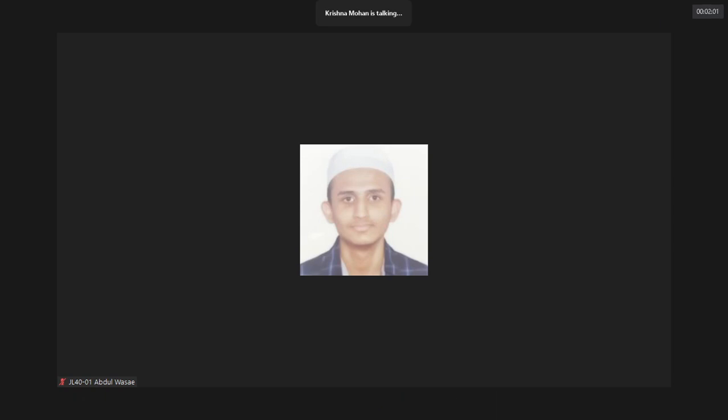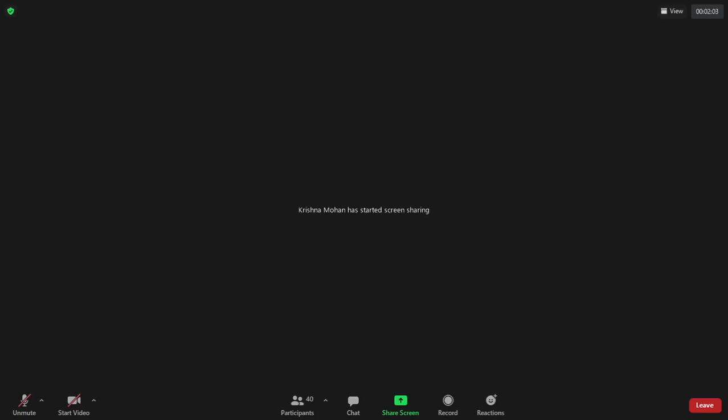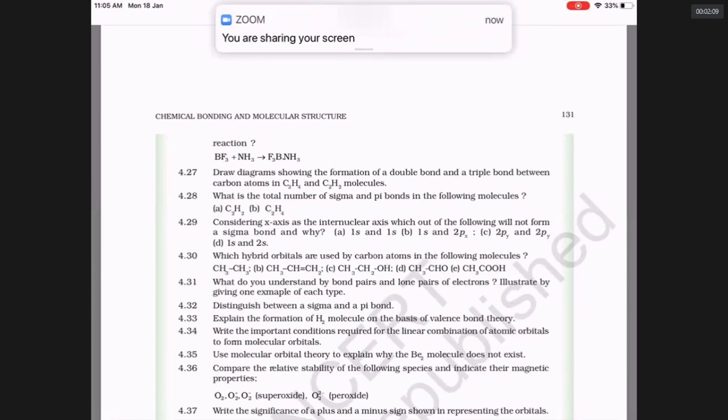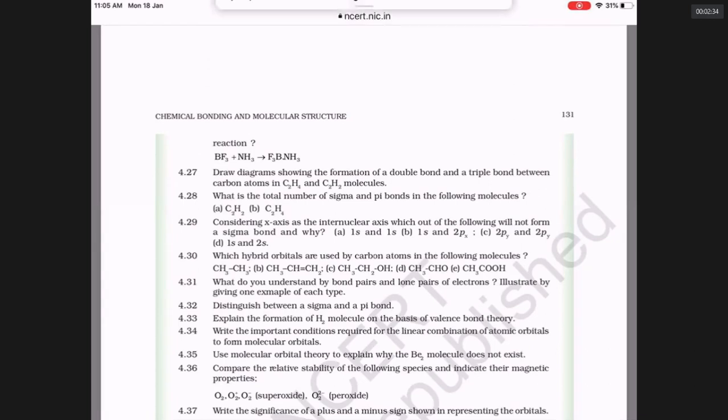So look here, 4.28. What is the total number of sigma and pi bonds in C2H2? The C2H2 is an alkyne of formula CnH2n-2. Because it is an alkyne, it has 2 pi bonds, and because it has 4 atoms, 4 minus 1, 3 sigma bonds. What about C2H4? It is an alkene of formula CnH2n. It has 1 pi bond and it has 6 minus 1, 5 sigma bonds.